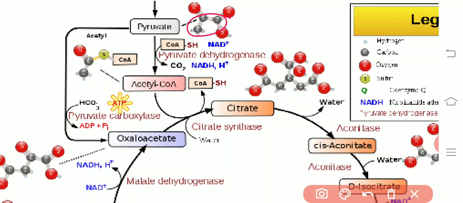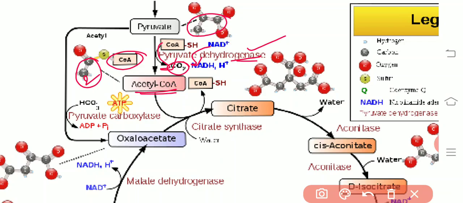Now this pyruvic acid underwent pyruvate dehydrogenase catalytic activity, removal of CO2, 1 carbon dioxide removed, and NAD gets reduced into NADH due to the action of the dehydrogenase, and now it gets converted into a 2 carbon component with the addition of the coenzyme A that results in the formation of acetyl coenzyme A. Acetyl coenzyme A, so it is a 2 carbon component.